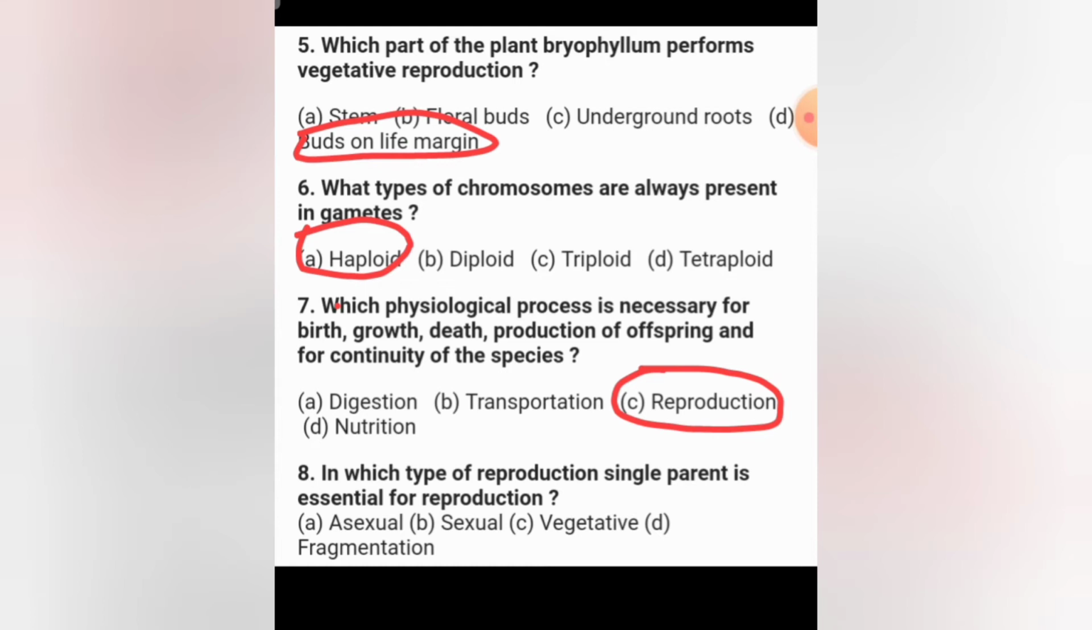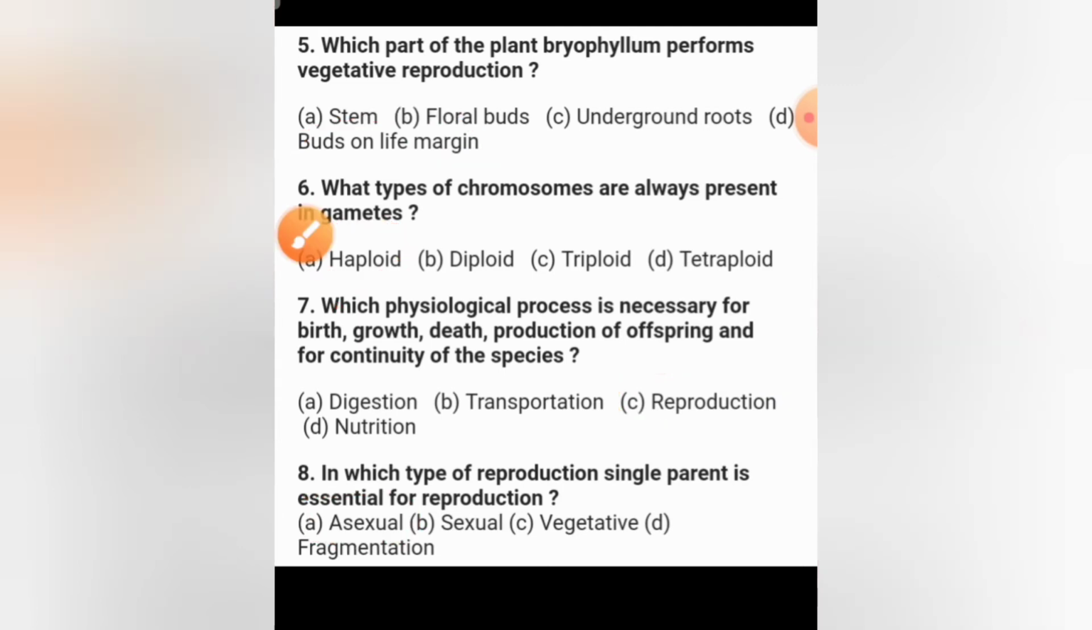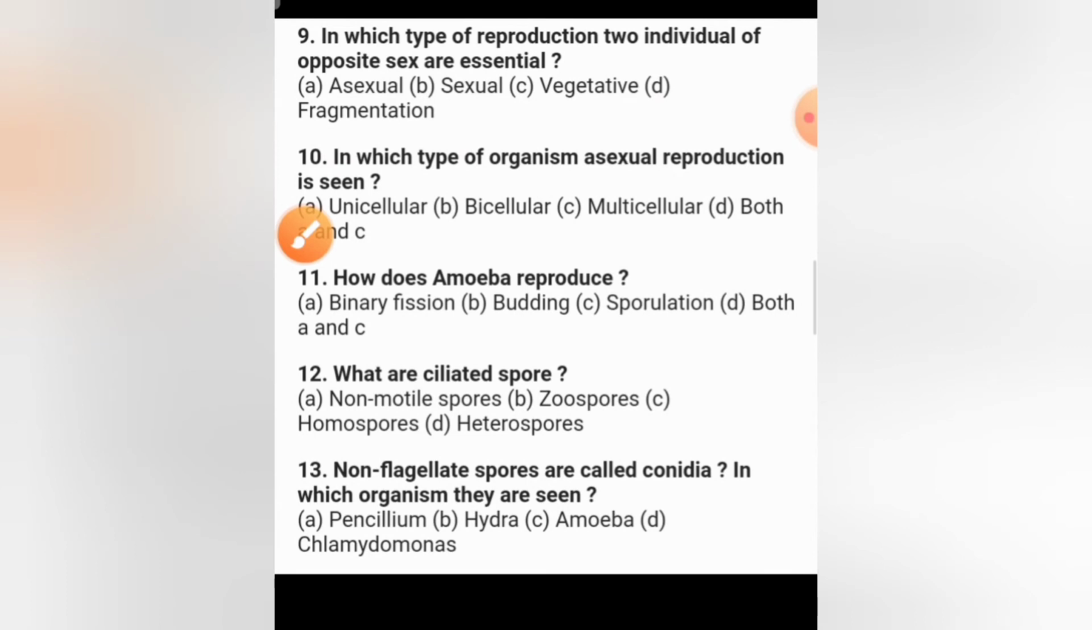And in which type of reproduction single parent is going to be involved? And here also very easy, that is asexual reproduction. Let us move on to the next question. In which type of reproduction two individuals of opposite sex are essential? No doubt sexual reproduction. Then next question, in which type of organism asexual reproduction is seen? Asexual reproduction is seen in both unicellular and multicellular organisms. So option both A and C.